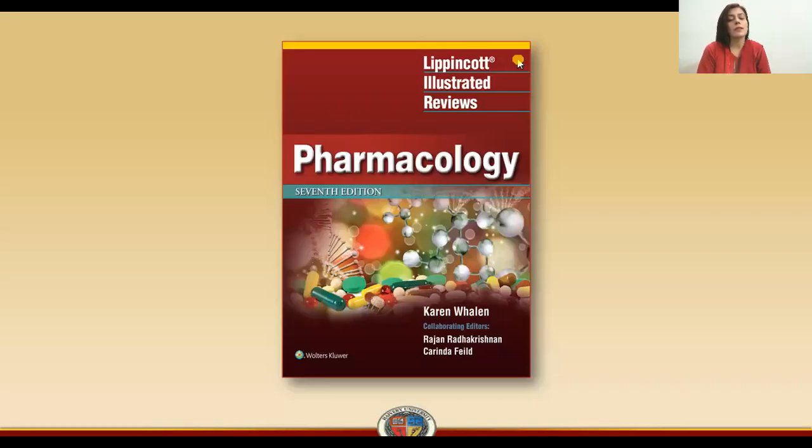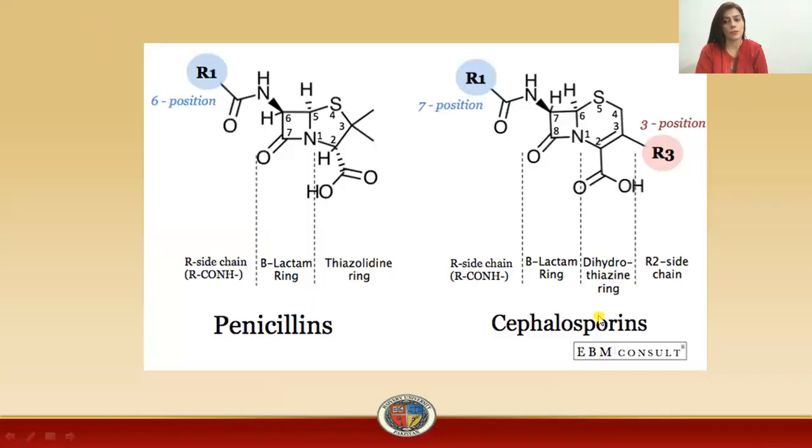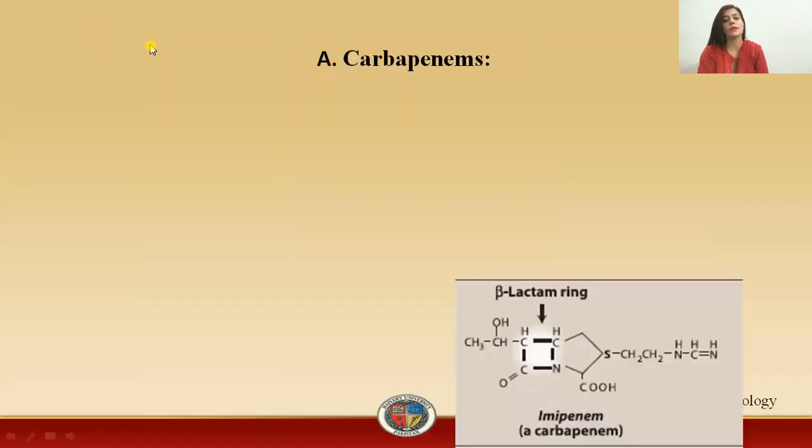So students, the next cell wall synthesis inhibitor, which we will study from the book Pharmacology of the Lippincott, is the carbapenem. As we know, we have already studied the penicillins and the cephalosporins. So after this, we are going to study the carbapenem. Here is the structure of the carbapenem, that is imipenem. Carbapenem is a major drug class which includes various other drugs in it.